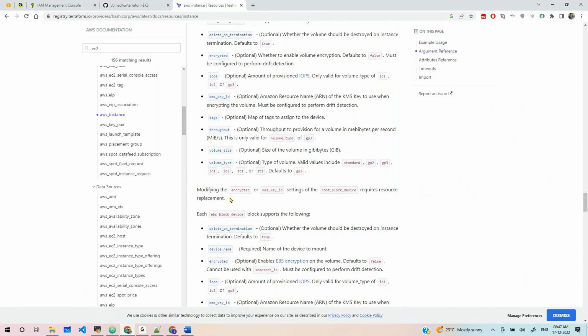Now, data sources. You remember we just saw it. For example, you already have a VPC and you want to get the existing VPC ID. We use a data source. Similarly, you already created one custom AMI and you want to get that AMI. We use a data source, right?